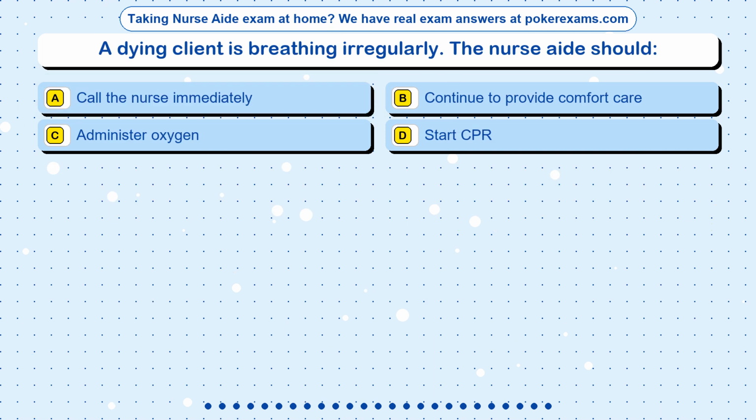Question 5. A dying client is breathing irregularly. The nurse aide should: Option A. Call the nurse immediately. Option B. Continue to provide comfort care. Option C. Administer oxygen. Option D. Start CPR.